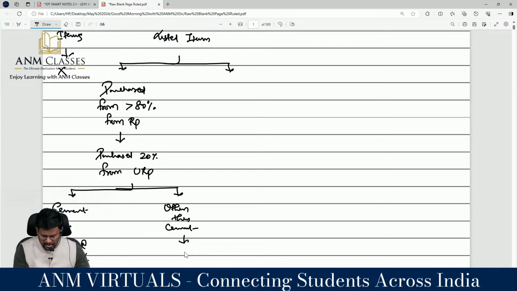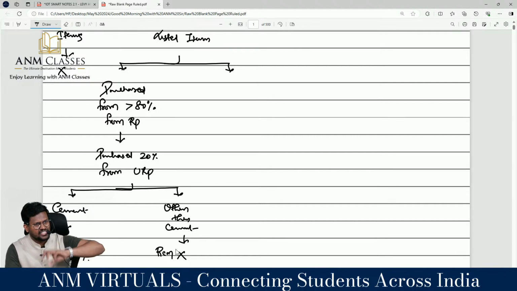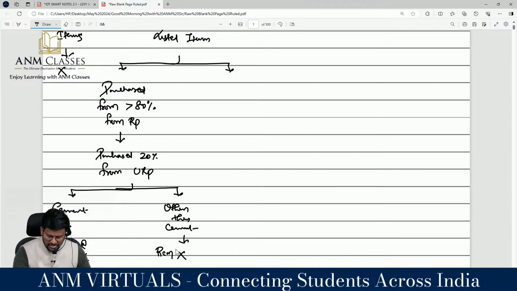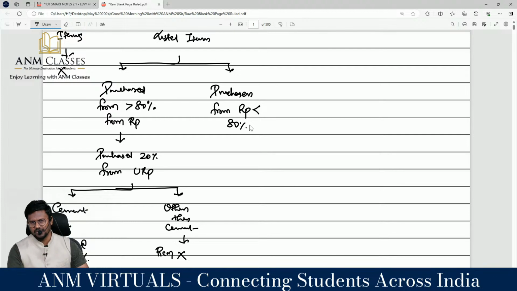Sir, other than cement is not required. RCM is not applicable because 80% of the purchases have been made from registered persons. Are you really with me? On the other balance 20%, RCM has to be paid on cement only. Okay, but situation number 2: purchases from a registered person are less than 80%. In situation number 1, purchases from registered persons are 80% or more, so RCM at 28% on cement in the 20%, and other than cement, no RCM. Clarity?